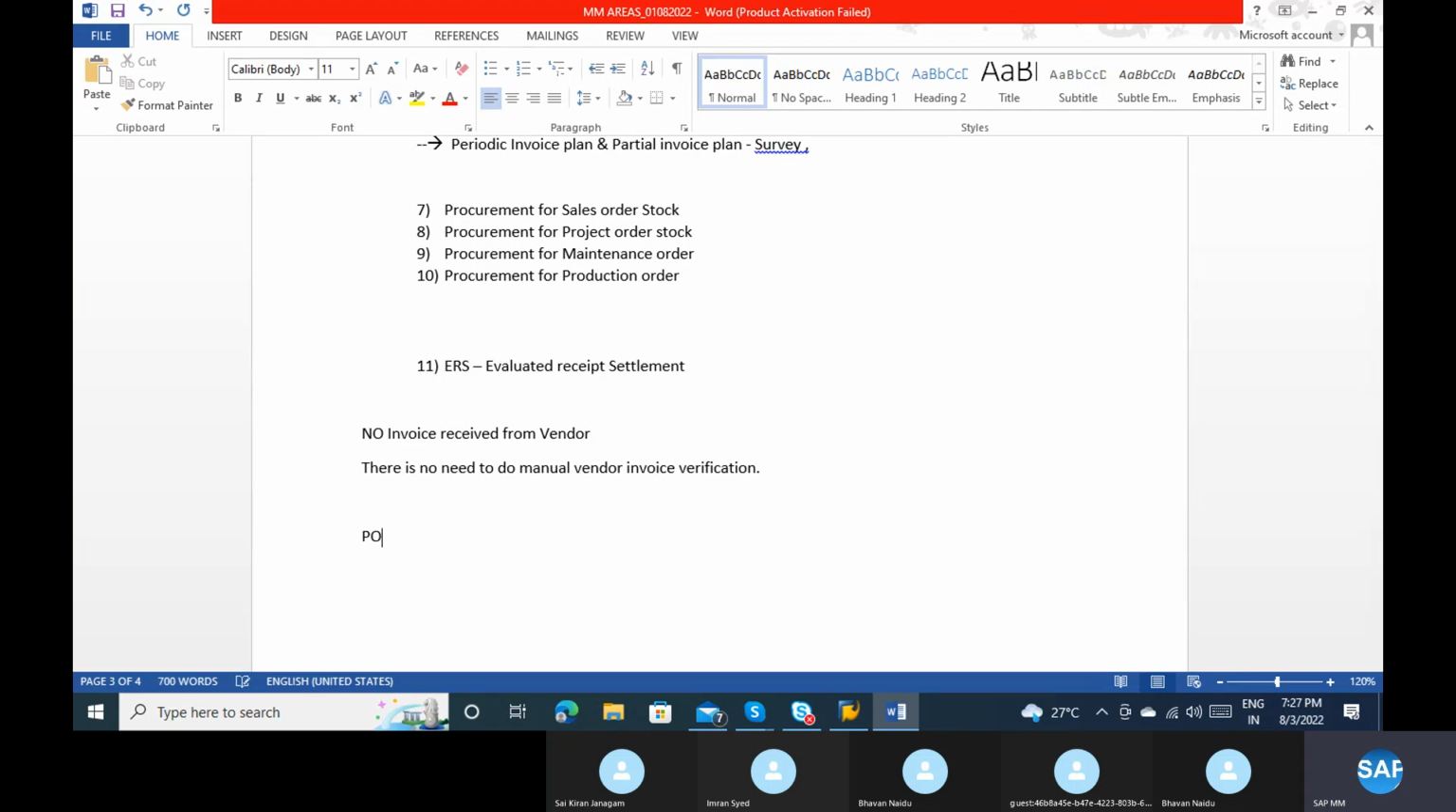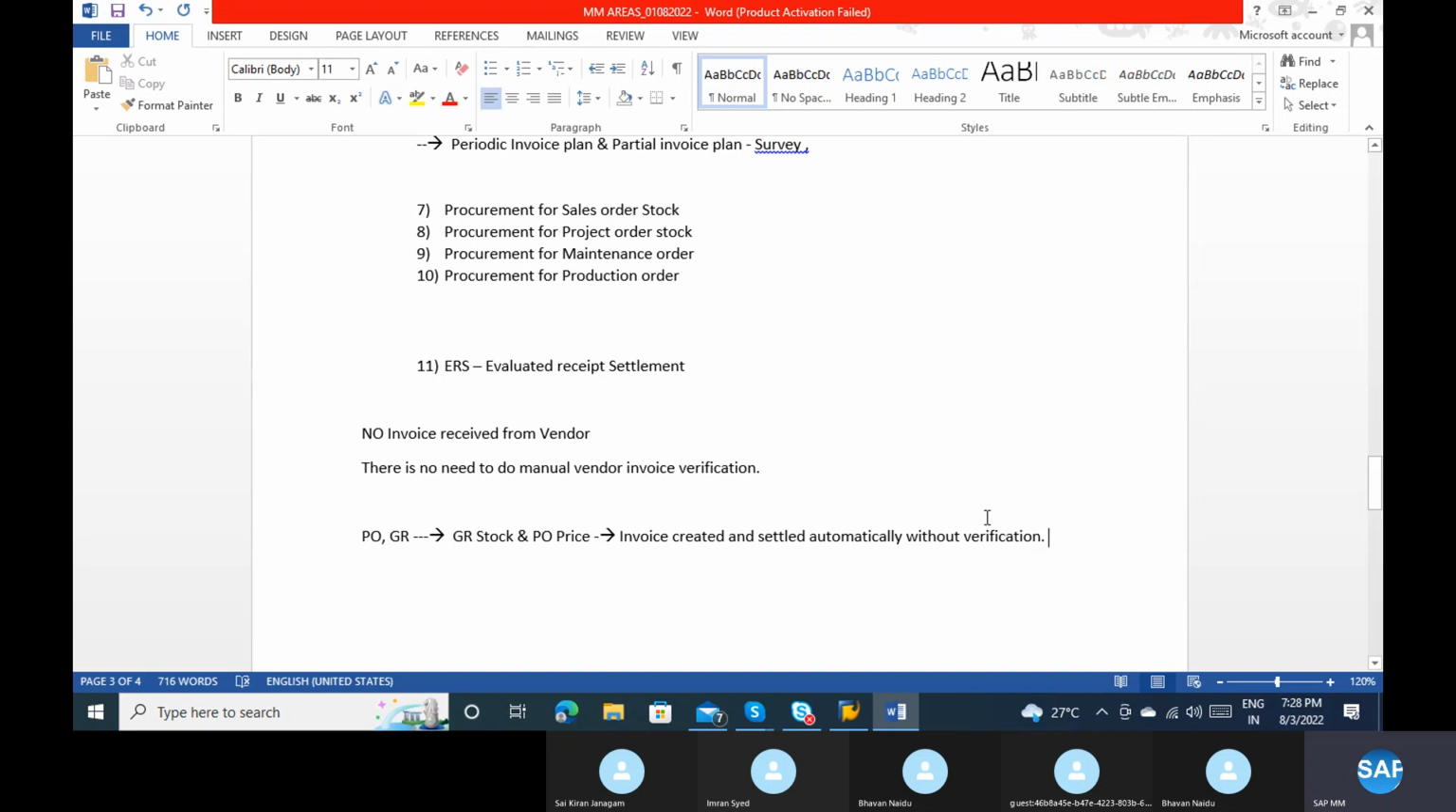Once I receive a PO and once I receive a GR, based on the GR stock, how much we received, and based on the PO price, what we agreed, I'm creating the invoice automatically. Created and settled automatically, without verification.